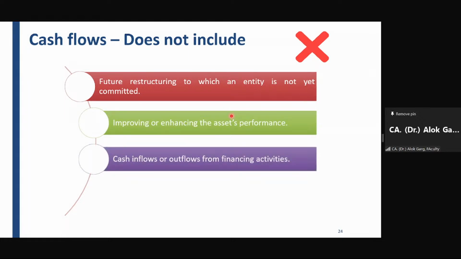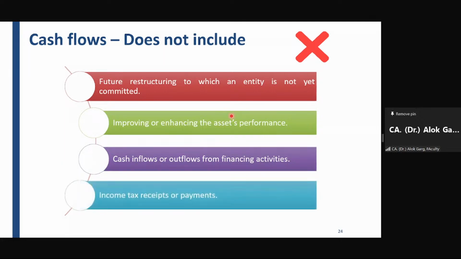Cash inflow or outflow from financing activity. The company is telling that in future, I will be able to take a loan on these assets. So this financing activity cash flow is also not included in the cash flow estimation. Income tax receipts or payments. So the income tax angle is also not required to be included in the cash flows.